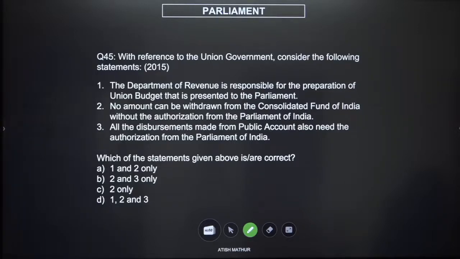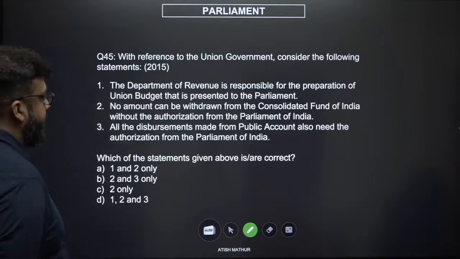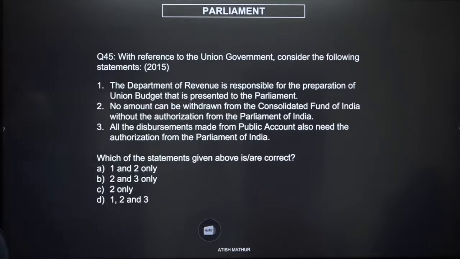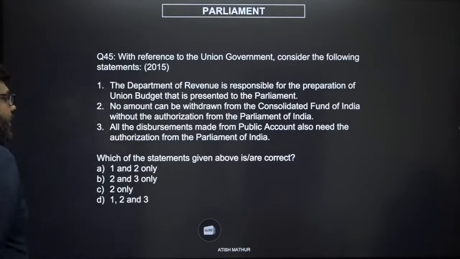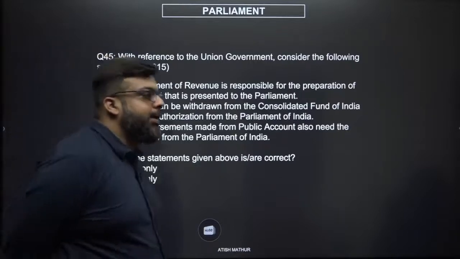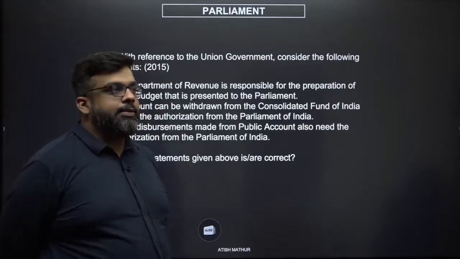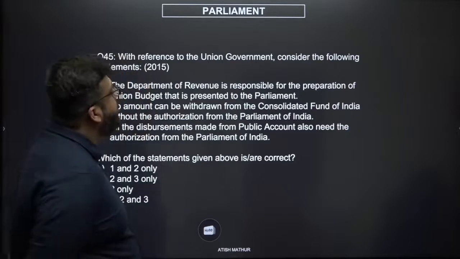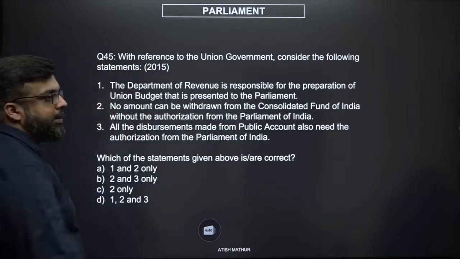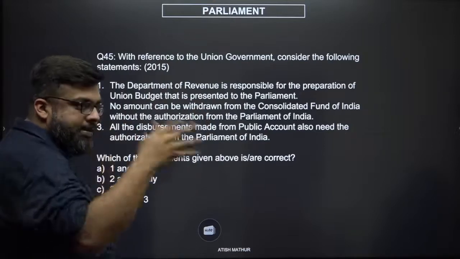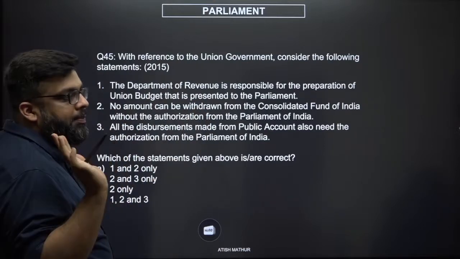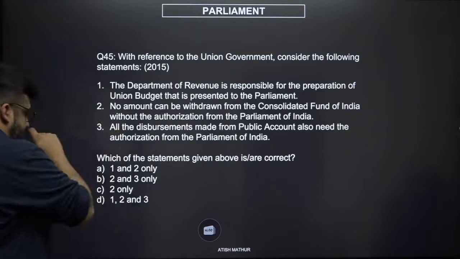Now, budget is usually how you spend money. It's essentially a money spending exercise. So, would you not have the Department of Expenditure? Definitely not the Department of Revenue, maybe some other department. So, the first option is incorrect.